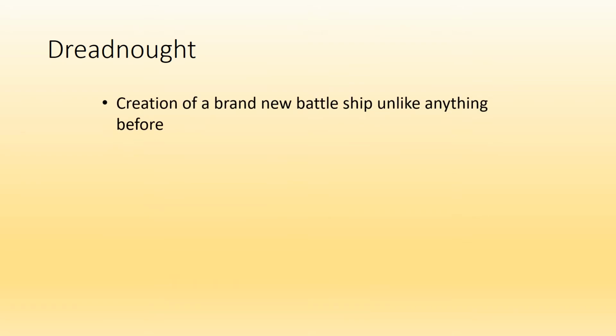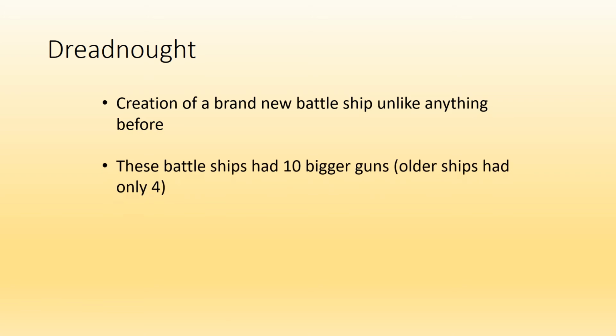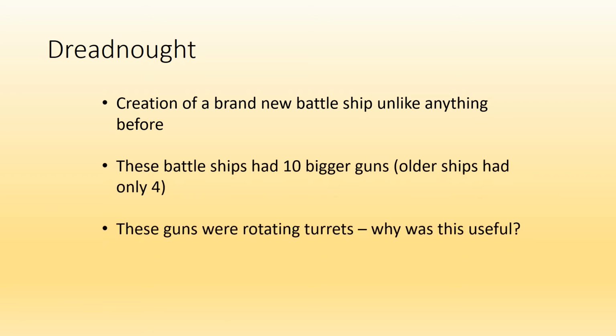The Dreadnought itself was a brand new battleship like nothing else that had ever been seen before. Now these battleships had 10 guns, and older ships really only had 4 guns. And these guns were in rotating turrets. Now think about, why would the rotating turret be useful? If you have a gun that can rotate and move, why would that maybe be useful?